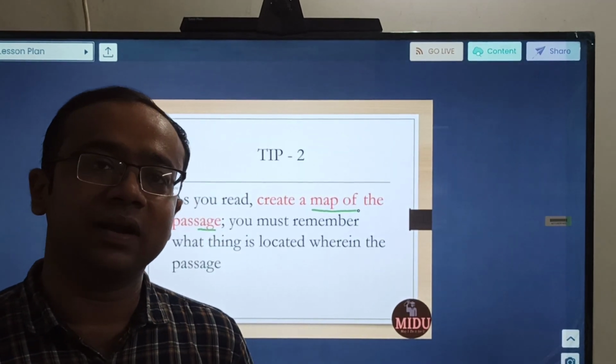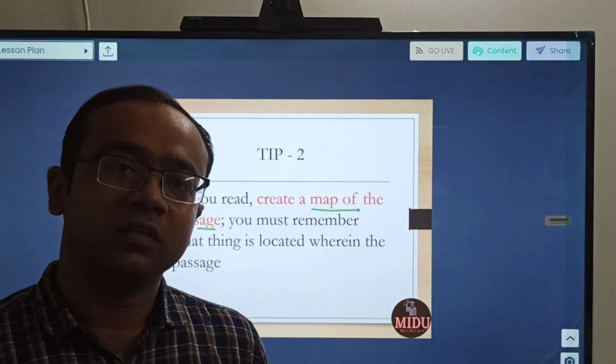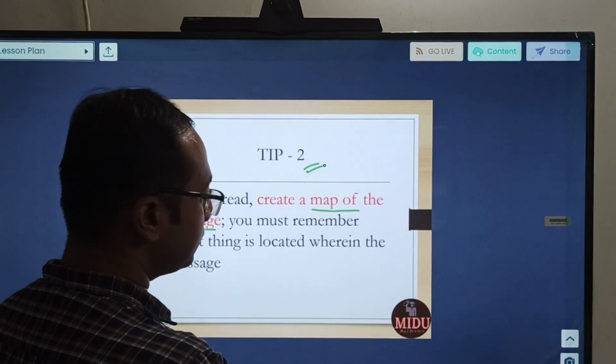While you are reading, just create that map, so that when there are questions in front of you, you know this question would tentatively be answered in this part. This is our tip number 2.